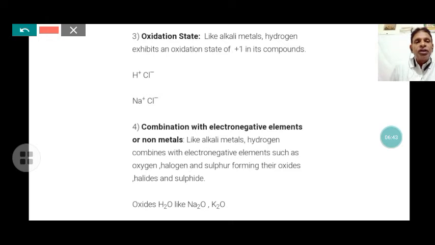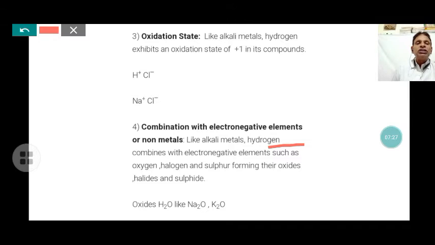And the next one is combination with the electronegative element. Like the alkali metals, which also combine with electronegative elements like the halogens and sulfur. These are electronegative elements and non-metals and form their compounds. Hydrogen also forms compounds with electronegative elements like that. Here, like alkali metals, hydrogen combines with electronegative elements such as oxygen, halogen, and sulfur, forming their oxide, halide and sulfide.